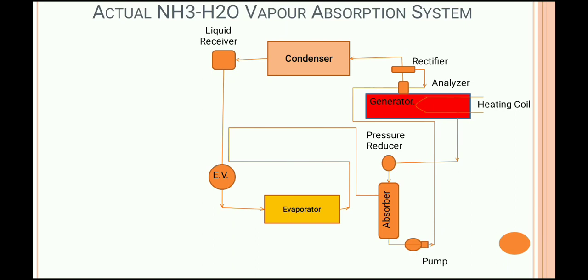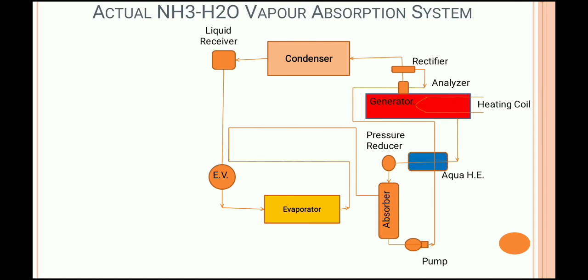For the separation of NH3 and H2O, we have to add heat. Therefore, if we increase the temperature of that rich solution which is coming out from the pump and goes to the generator, in that case less heat input has to be given to the generator, and the cost of heat will decrease.